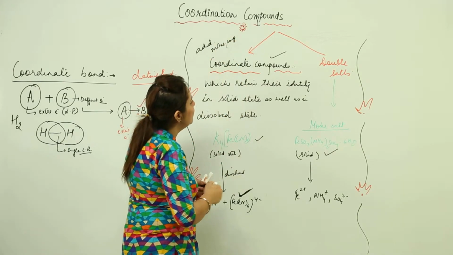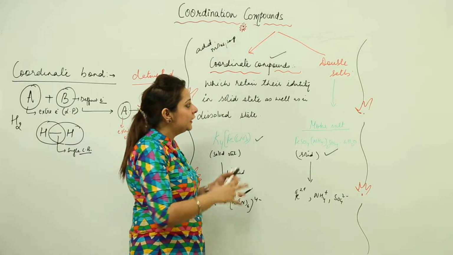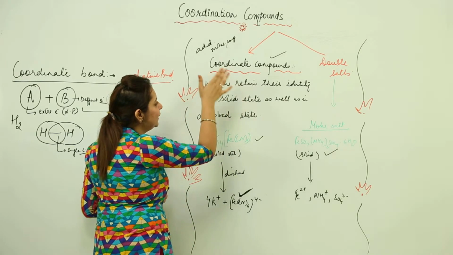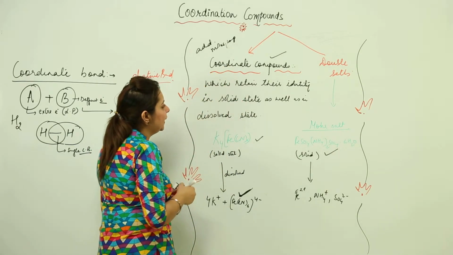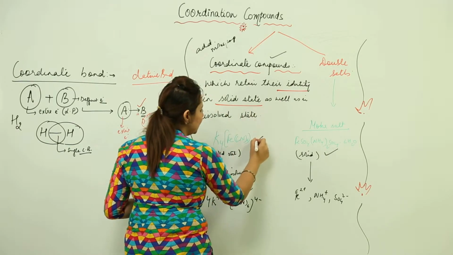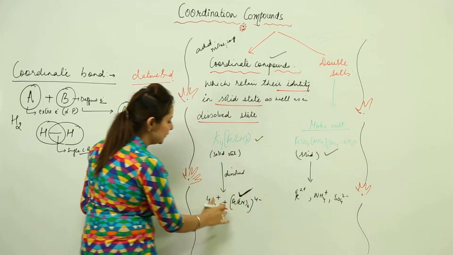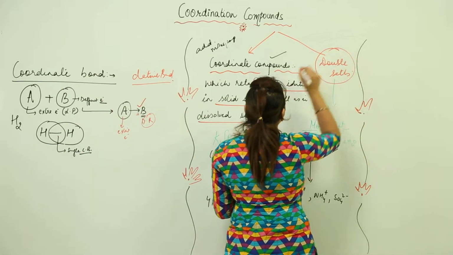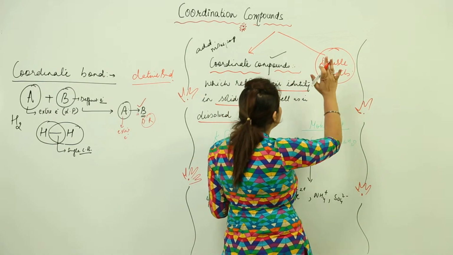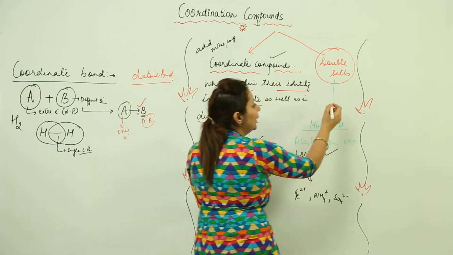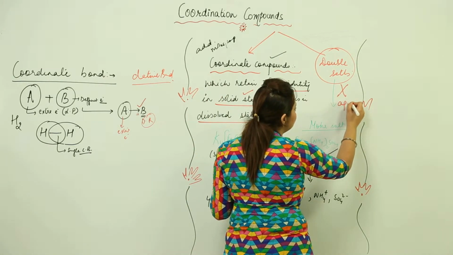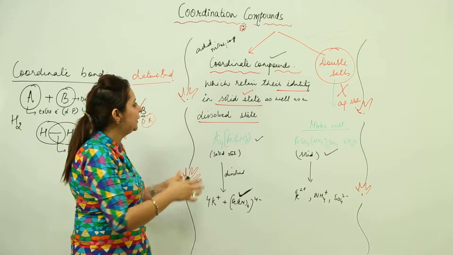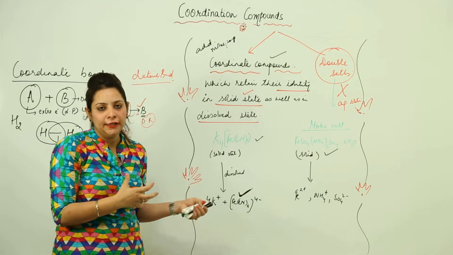So the coordinate compound is again a molecular addition compound. The double salt is again an addition molecular compound. In a coordinate compound, these addition molecular compounds retain their identity whether they are present in the solid state, as you have seen, or in a dissolved state. Here also you can see that they separate like this. But double salts are those which retain their identity in the solid state but cannot retain their identity in the aqueous state. So this is the difference between the double salts and the coordinate compounds.